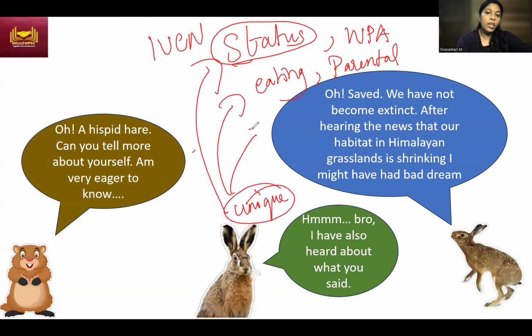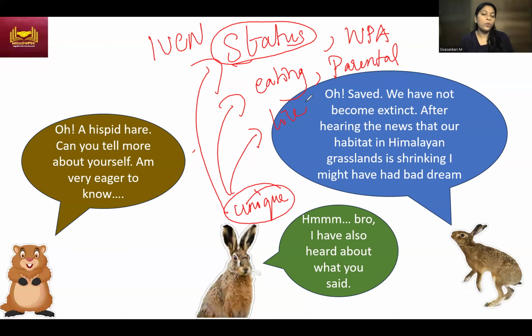Then where do they live, whether they are endemic to a certain area or live in a range of places. Do they belong only to India, or do they live in India and its bordering countries?